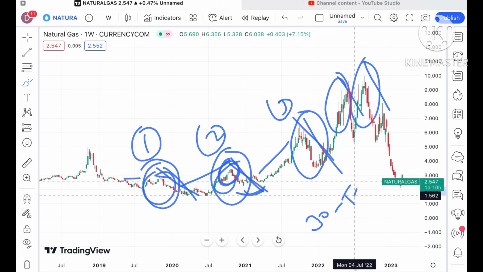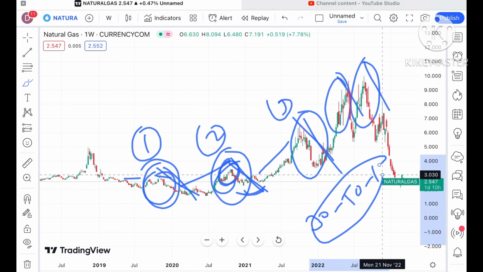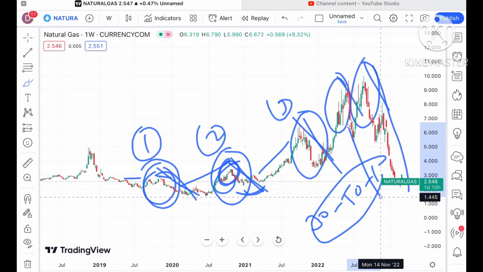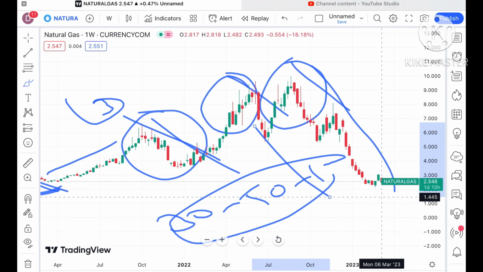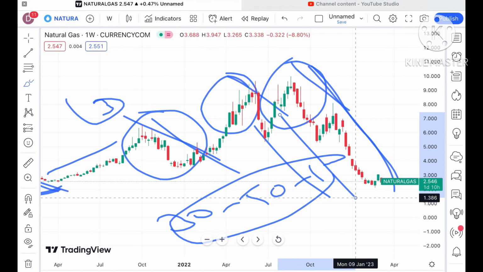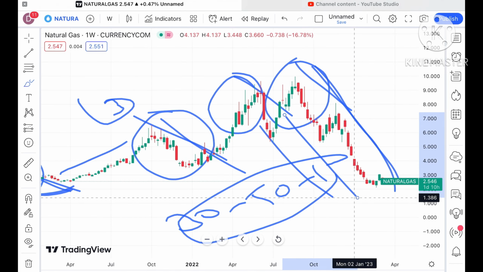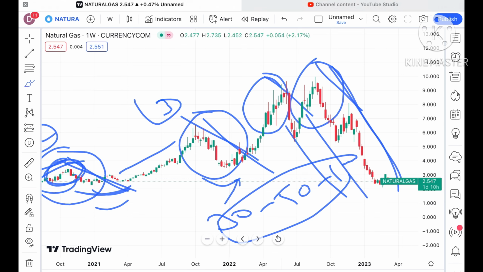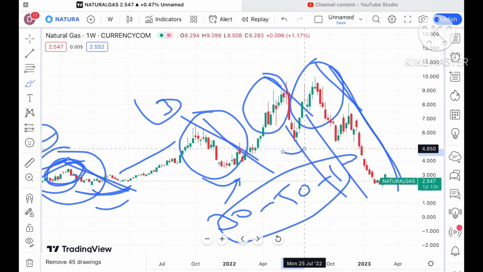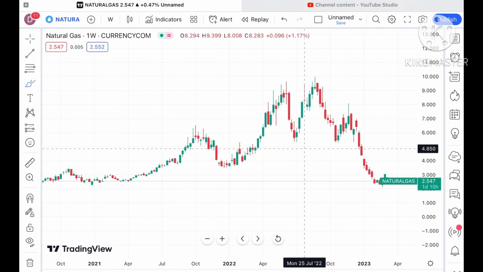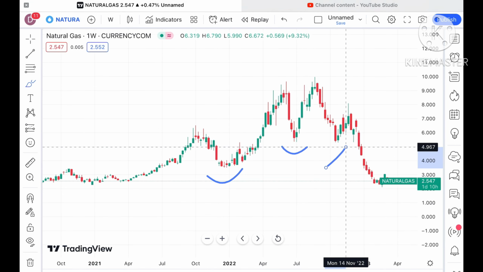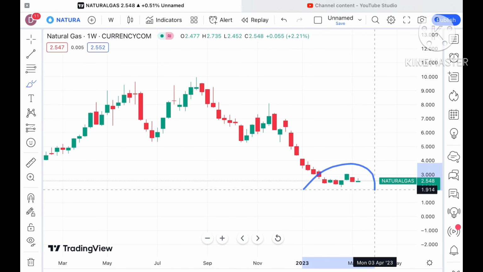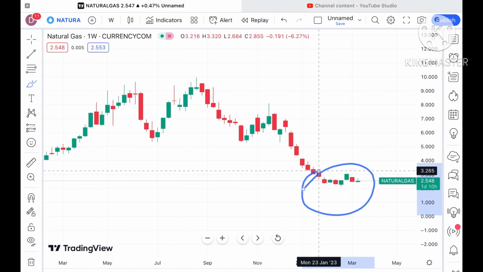And this fall is 30, 50 and even 100 times bigger. It keeps growing, the fall keeps growing. Okay, and if you look at this particular pattern, that was a continuous downfall. Okay, and when it goes upside, it forms a swing. If you look at this particular pattern, it tries to move upside. When it tries to move upside, a swing forms, and that is where we have seen it going higher. Okay, now if you look at this particular pattern, what we have seen is the price of natural gas is moving in this particular zone.